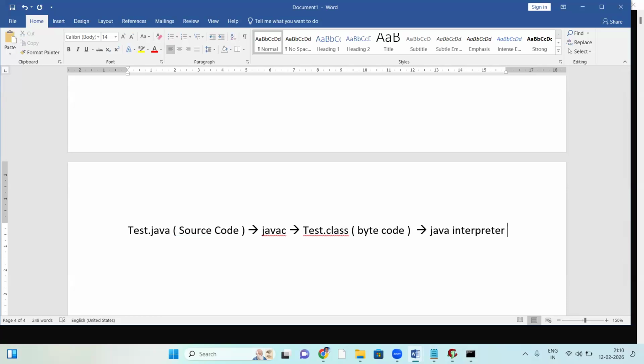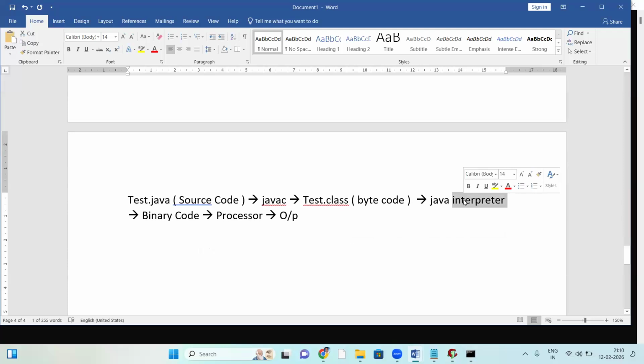After being taken by the Java interpreter, it is converted into binary format, binary code. After converting to binary code, it is given to the processor, and the processor generates output. Bytecode is given to the Java interpreter, converted into binary format line by line, and given to the processor to execute. First line converting and executing, next line converting, executing. That result will not be stored anywhere.